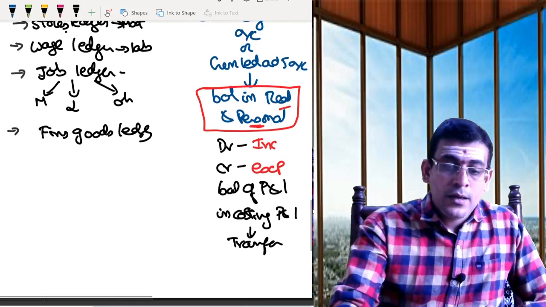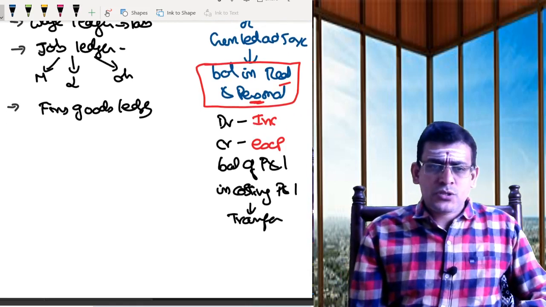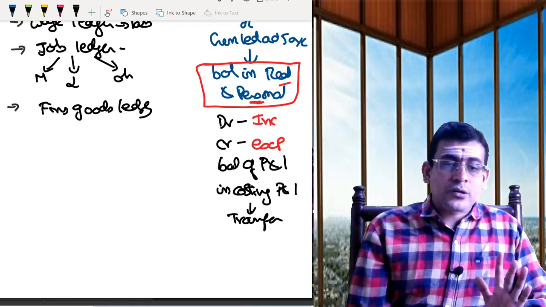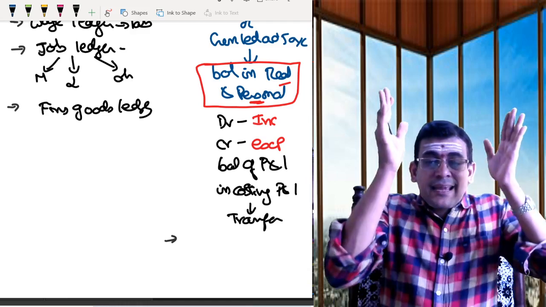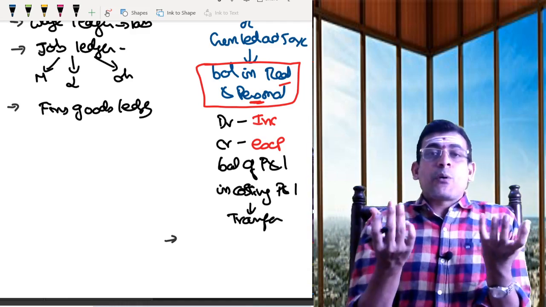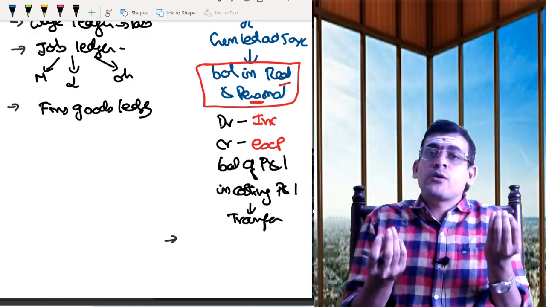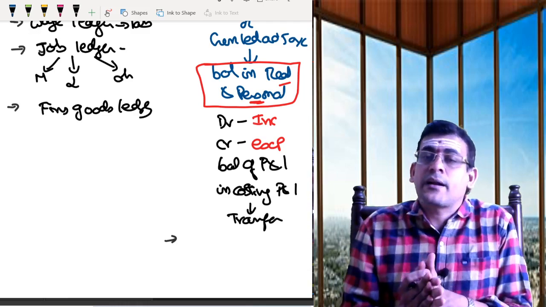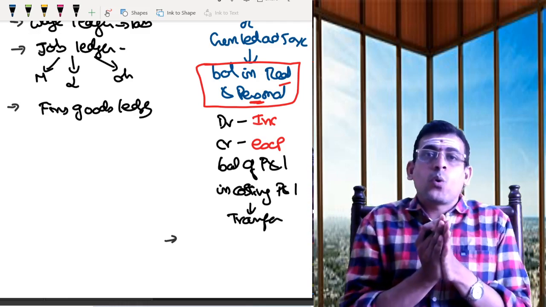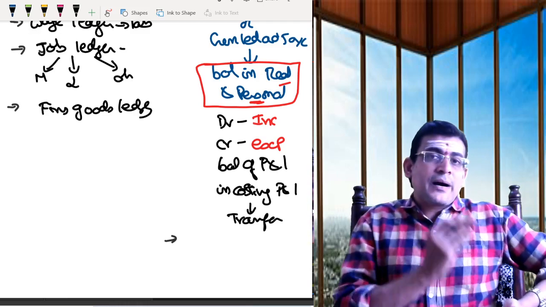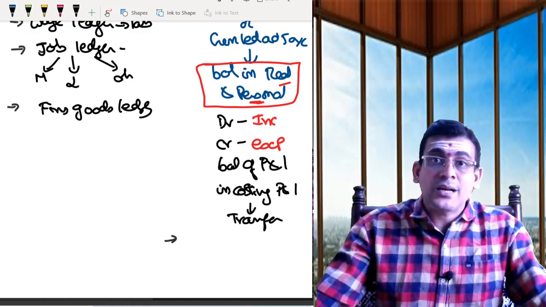Now, apart from that, we will also have a few other control accounts. I will come back to everything; I am not going into the entry part yet. Once we know the characters, the types of books we need to maintain, the types of records we maintain, and the purpose for which they are maintained, then we will understand the flow. Once you understand the flow, passing journal entries is not a big task at all.